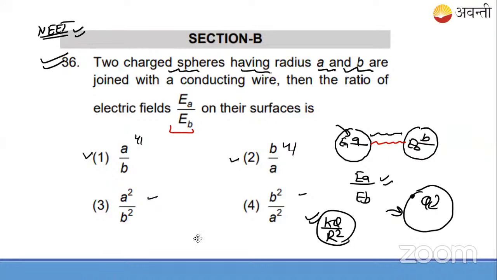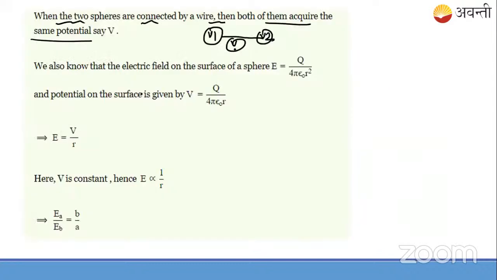Temperature, heat will flow from higher temperature to lower temperature. Similarly, potential difference, temperature common हो जाता है. Finally, temperature becomes common. इसमें potential becomes common when you conduct like this. ठीक है? Just think like this analogy.